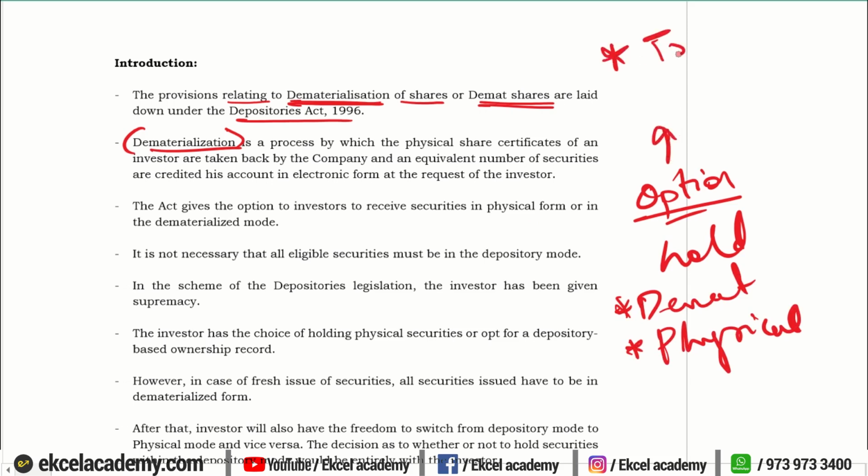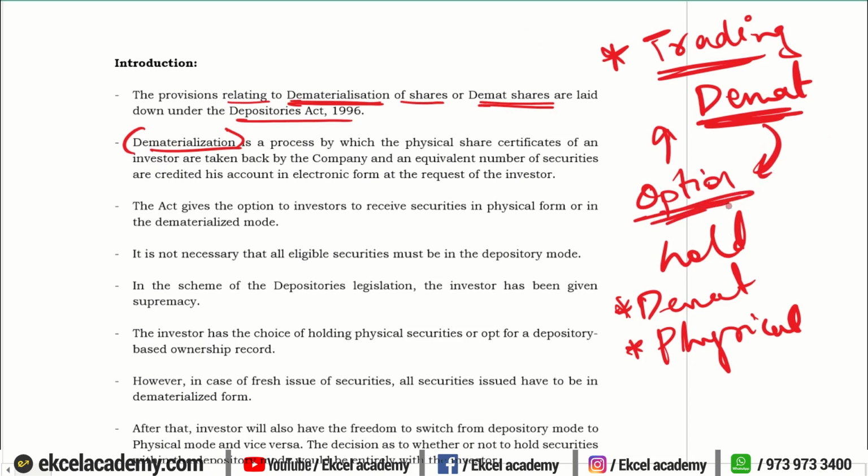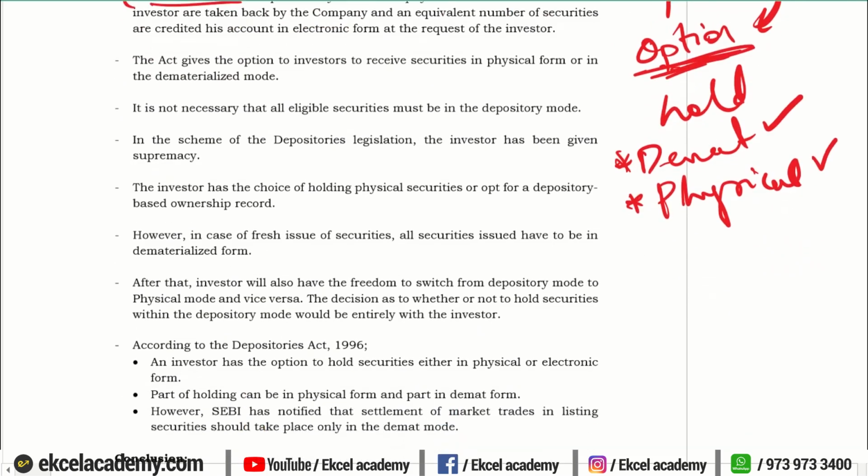in this answer only that whenever there is a trading of shares on the stock exchange, it has to be in the demat form, right? Whenever you are issuing fresh securities, it should be in demat form. Once the securities are issued to the shareholder, then the option will be given to him whether he wants to trade, then he has to keep it in demat form. But if he is going to keep it long term, he does not want to trade in those securities, in that case he will have an option of keeping it in the physical form.